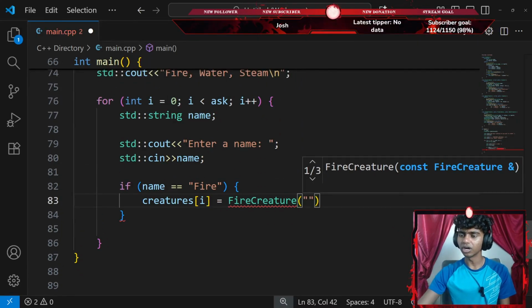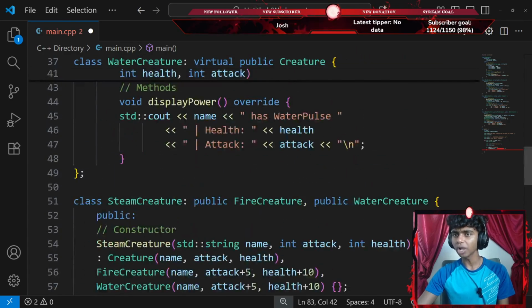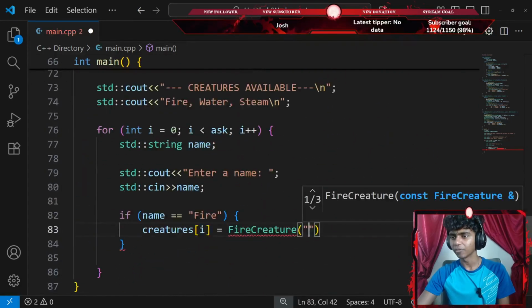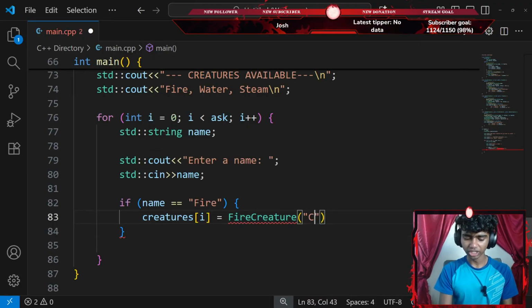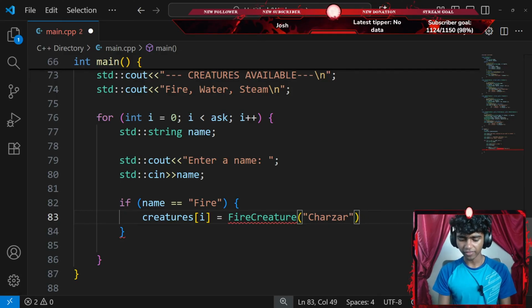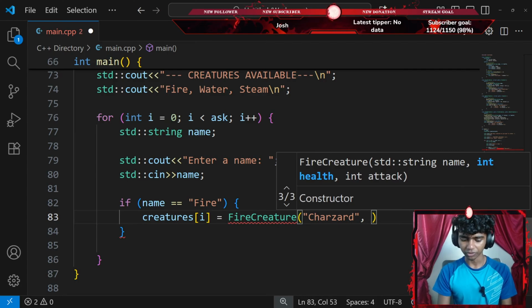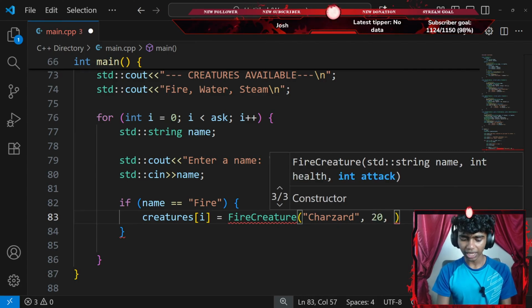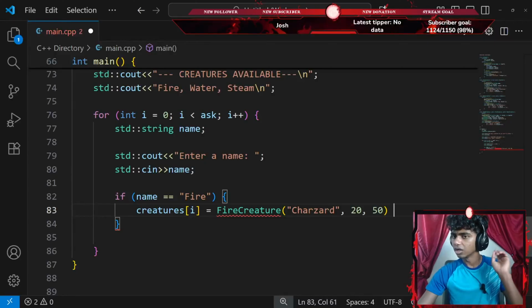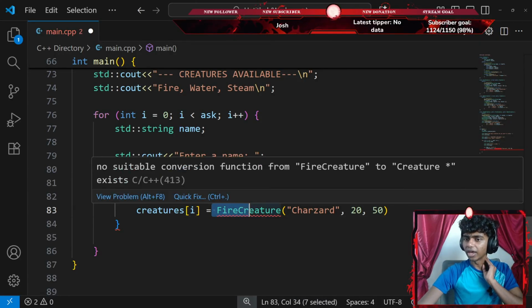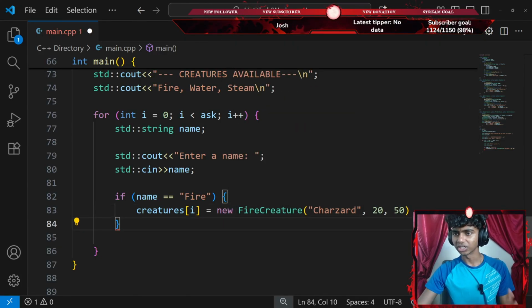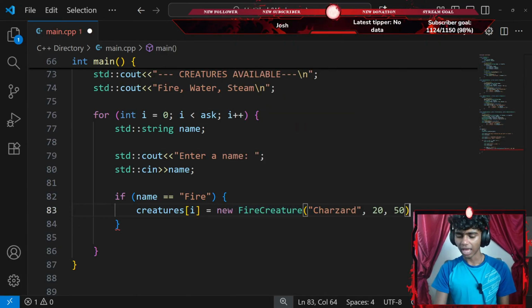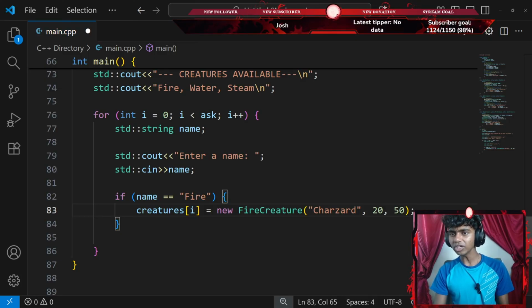I need a few parameters. So what other parameters do I need? I need a name, attack, and health parameter. Okay, my name is going to be something like Charizard, and then attack is going to be something like, I don't know, maybe 20. Health is going to be something like 50. Okay, why do I get a small error? Oh, okay, I need to create a memory address. So let's go with something like new FireCreature. That gives me a memory address. And then I'm going to end this with a semicolon.